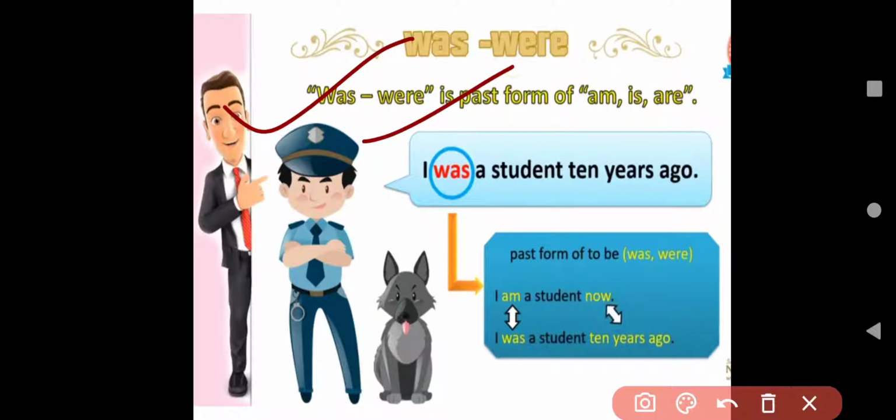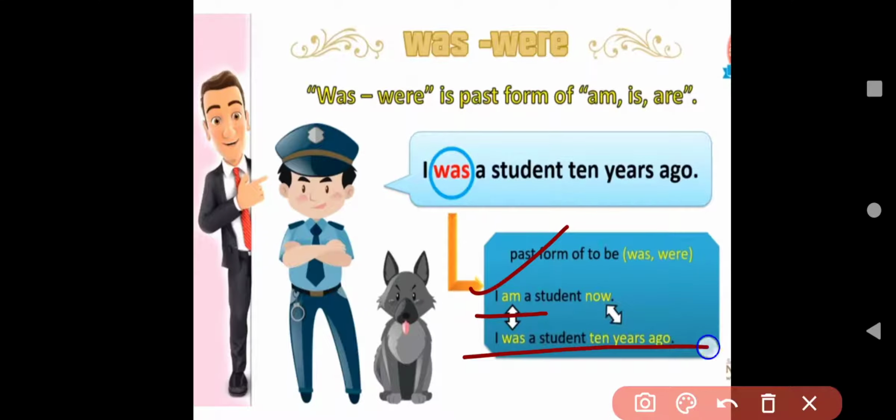Like here, I was a student 10 years ago. The years have gone. The time has passed. So I'm telling you I was a student at that time. Here, I am a student now. Right now, for present time, I will use am. And I was a student 10 years ago. For the past time, I have to use was.